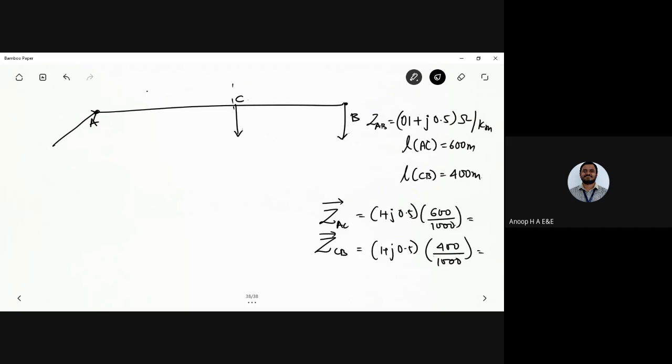Yes, can you calculate and let me know what ZAC and ZCB are? I'll give this part as a self numerical problem that you can solve and let me know. So I'll tell you the steps right now.